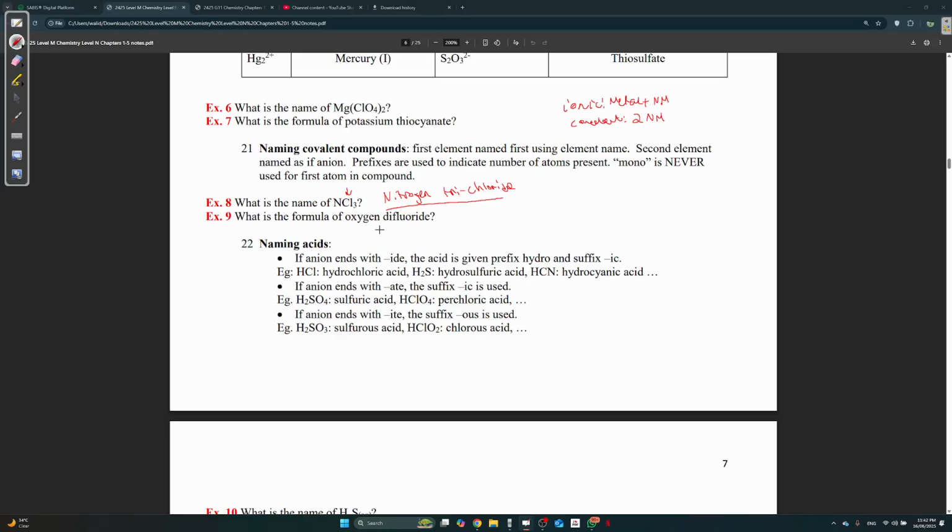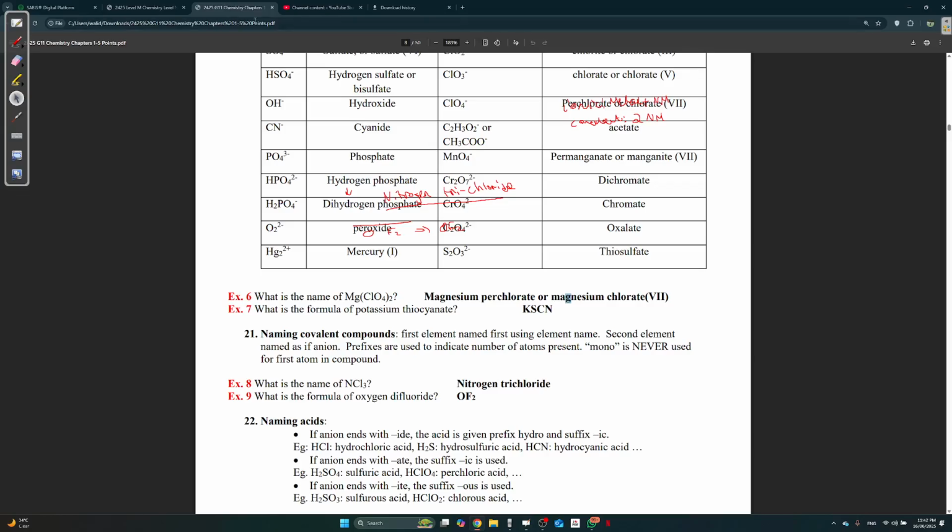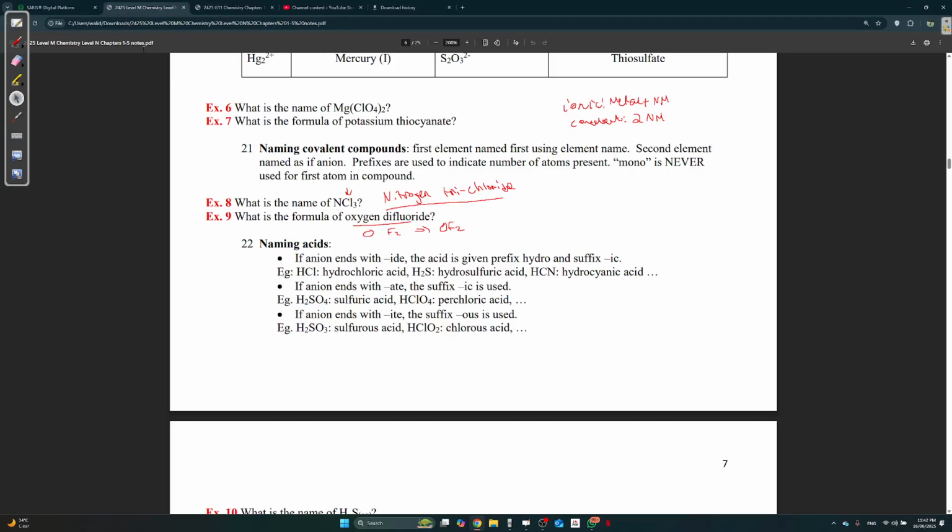Okay, what's the formula of oxygen difluoride? Again, oxygen, and difluoride means F2, right? So it's OF2. I thought it should be F2O. Oh no, I didn't know F2.